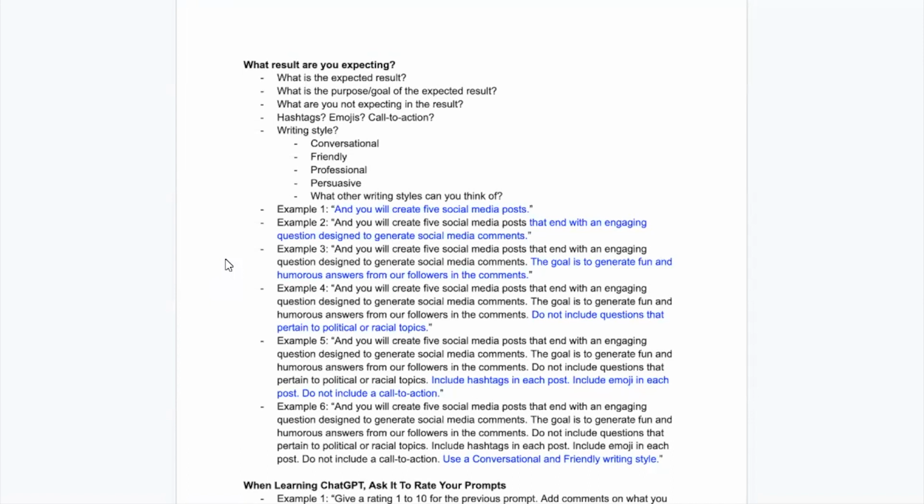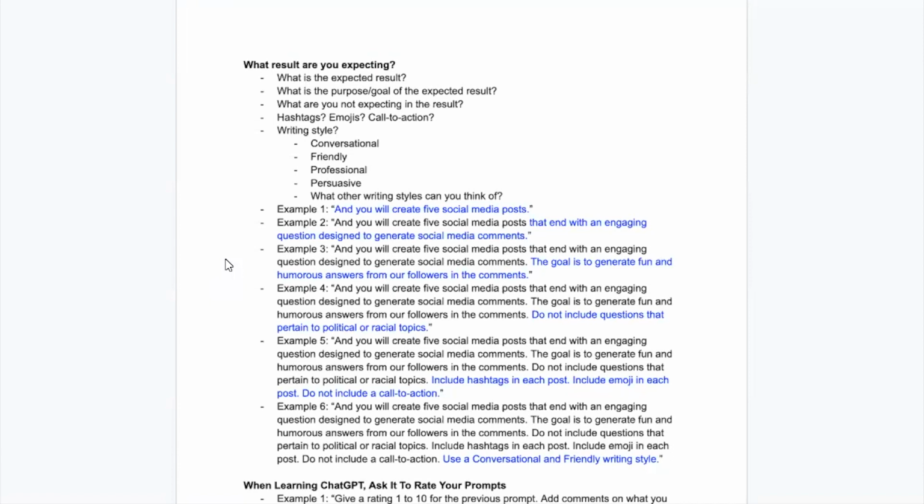And the writing style, okay? So really great writing styles when it comes to social media for ChatGPT are going to be conversational, friendly, professional, and you may even use persuasive, okay? What other writing styles can you think of? Think of your voice. Think of how you brand yourself. That's one thing that you do want to include as well. So we can start very simply here again and build on it.